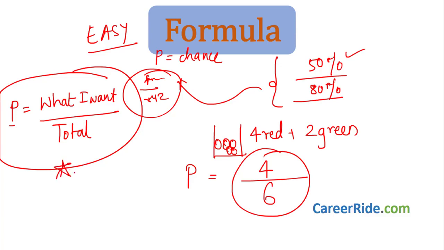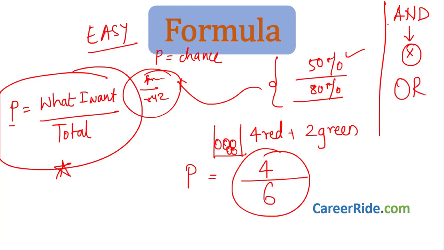Now apart from this, there is another very small concept. Whenever we have the word and, we will multiply. Whenever we have the word or, we will add. And is multiply, or is add. If they say this and this, that means we multiply them. If they say this or this, we add. So just remember, and, or: multiply and addition.